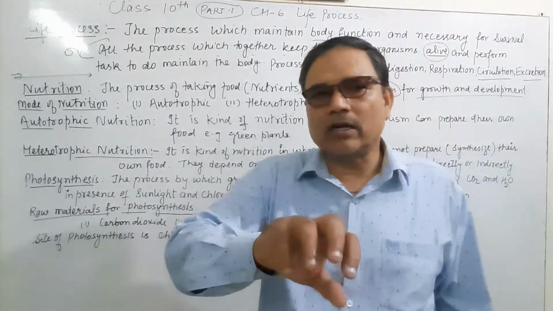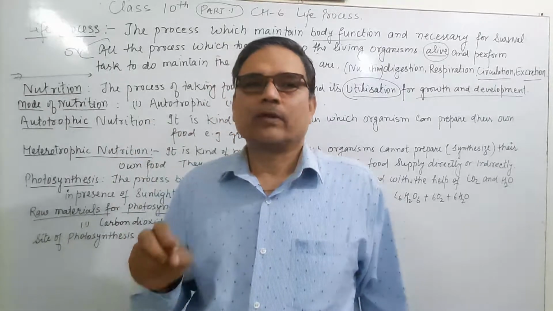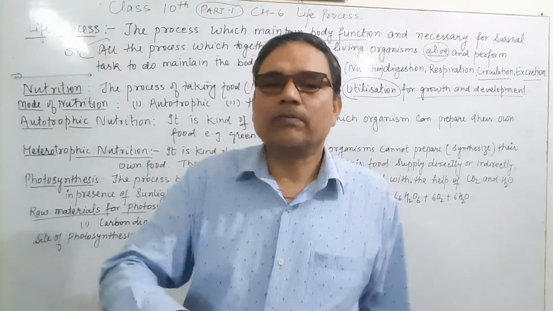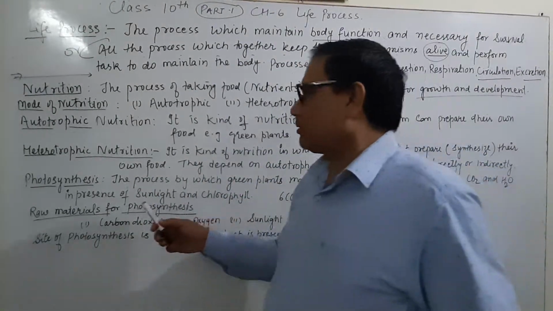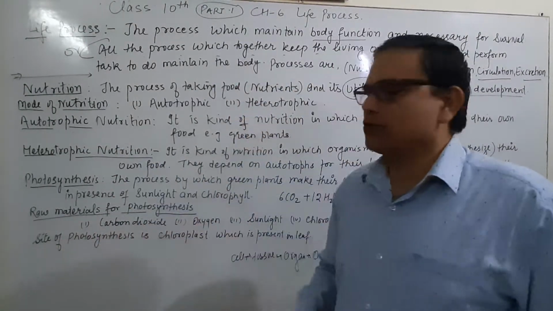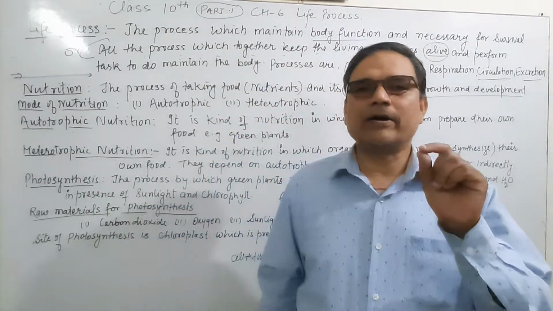Photosynthesis is the process in which food is prepared, carbohydrate is prepared, made by the autotroph. Now the raw materials for photosynthesis. First, the raw material, carbon dioxide.